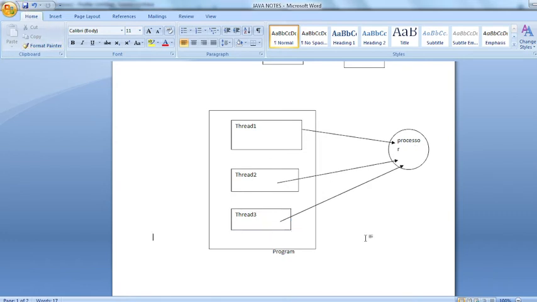So what will we feel? We will feel like all the threads are getting the processor equally at the same point of time, but it is not like that. The speed of the processor is too fast, so we will feel like all the threads are getting the processor equally at the same point of time, and all of them are executing simultaneously. We will feel like that, but it is not so. But what is the benefit? The benefit is all the threads seem to be executing their part simultaneously, and we will not feel otherwise because the speed of the processor is too fast.